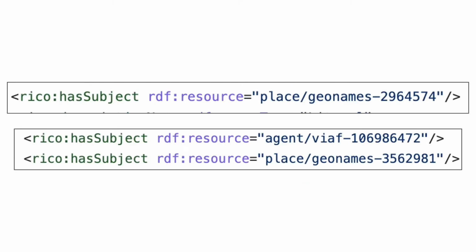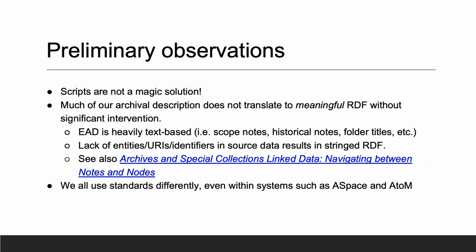Also, very few of our sample EAD XML records contained URIs for entities, but where these did exist, the script did capture them, for example, in geographic and agent subjects. We suspect most archival institutions will not have many URIs for entities in their descriptions. This limits what can be done in a conversion to RDF. It results in a text-heavy rather than an interlinked output. Our observations so far may not surprise many Access attendees.